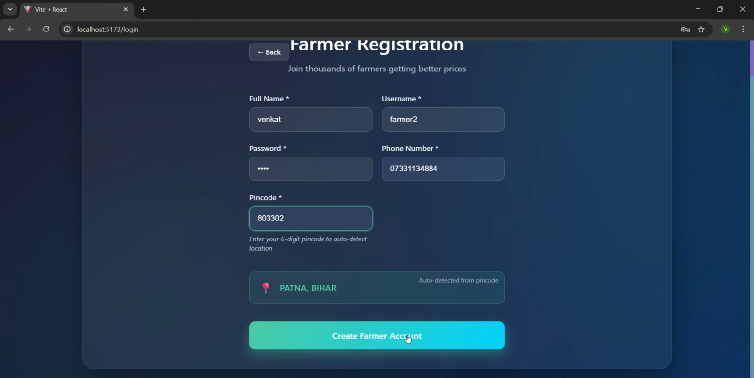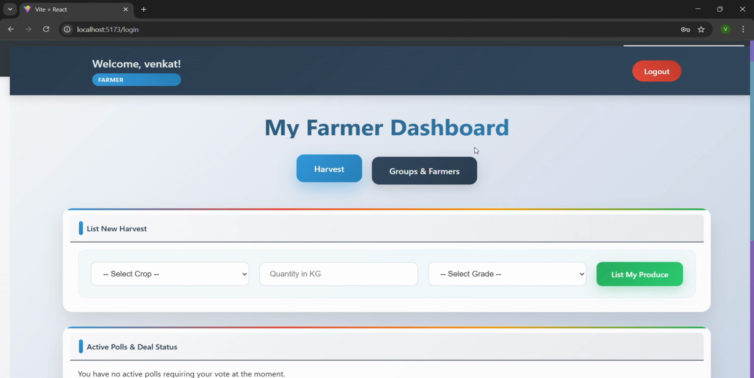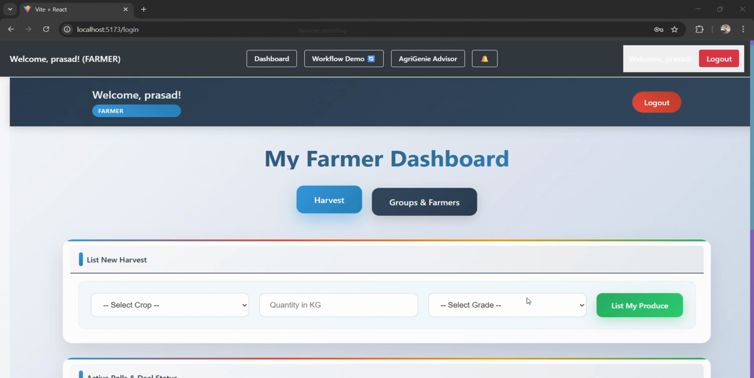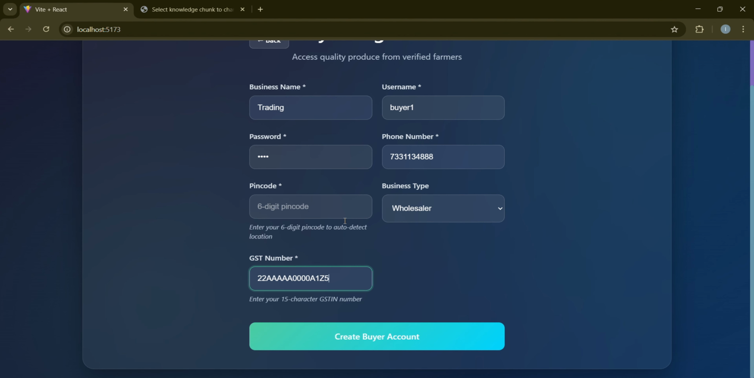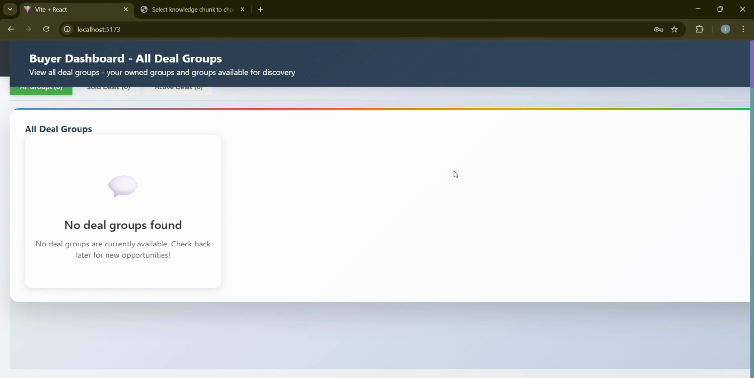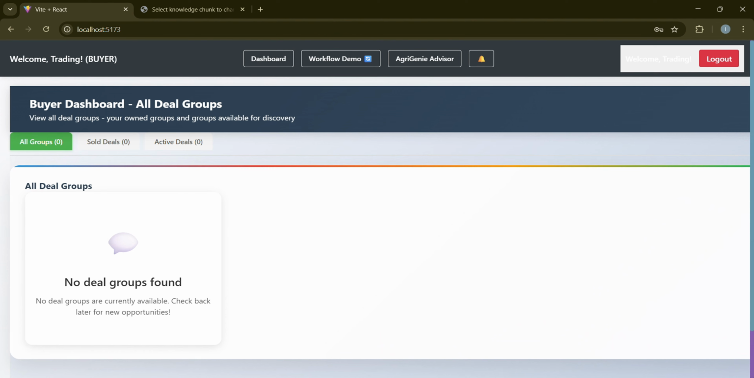As you can see here, there is farmer authentication along with the regular authentication details. We are also taking the PIN code of the farmer, from which the location would be automatically detected. I will elaborate upon this further. So after the farmer authentication, there also should be a buyer, right? So for the buyer also, along with the regular details, we will be taking the GST number and PIN code. So this is what the buyer dashboard looks like with no deal groups found currently.